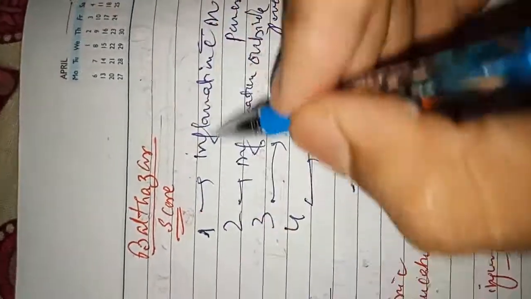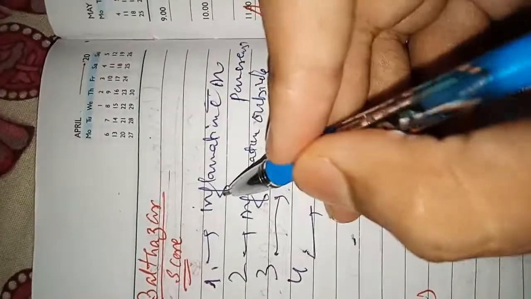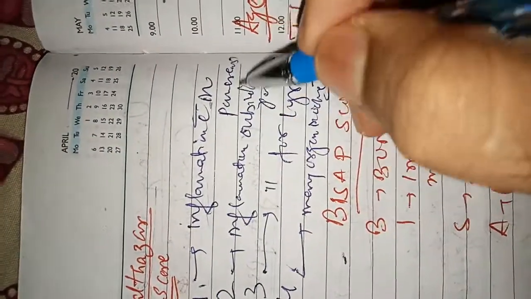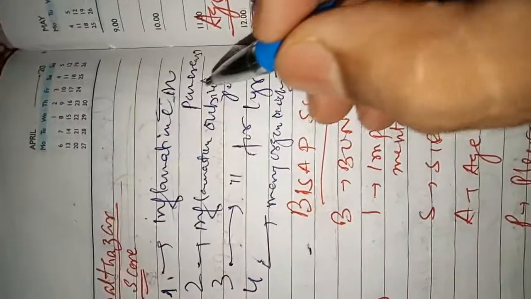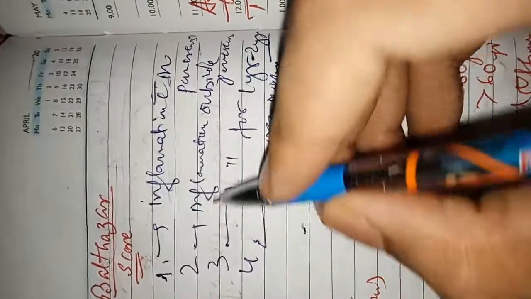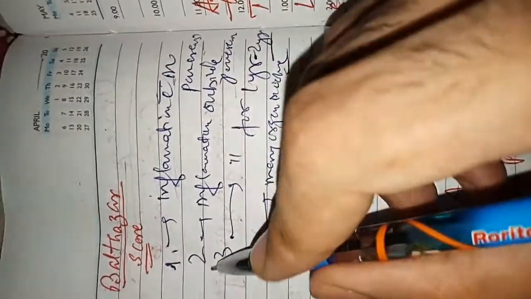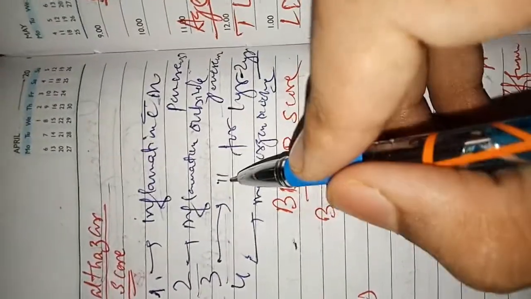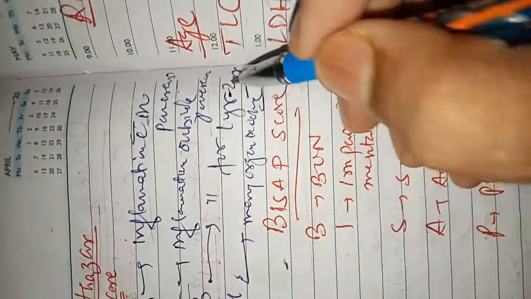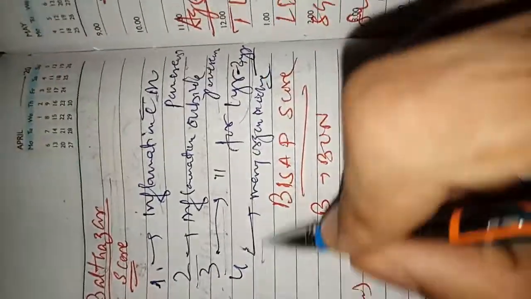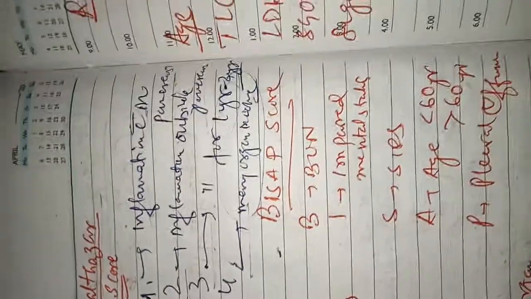Balthazar score is 1, 2, 3, 4. In 1, it is inflammation within the pancreas. Inflammation outside the pancreas is score 2. Score 3 is inflammation outside the pancreas for 1 to 2 years, and score 4 if there is organ involvement or organ damage. Apache score is the most important score.